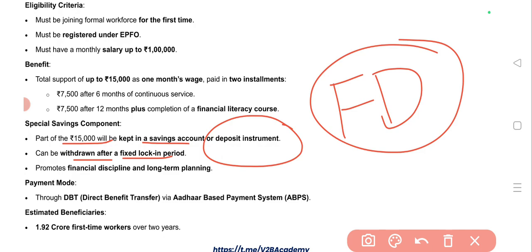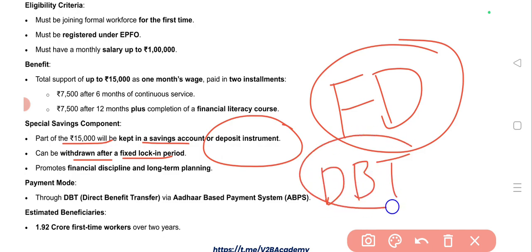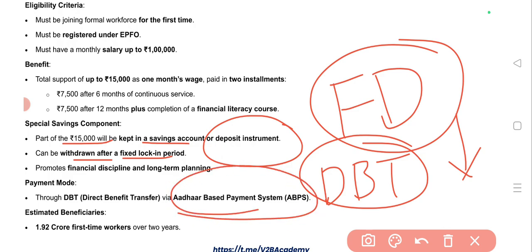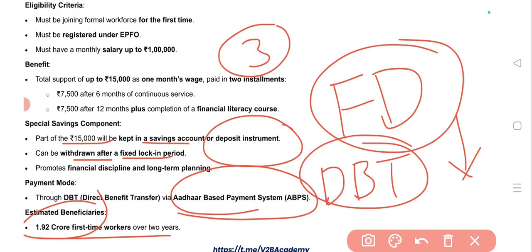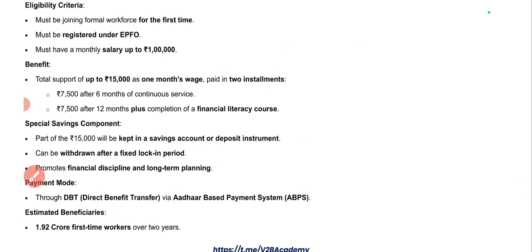The payment procedure will be direct benefit transfers, in order to avoid middleman involvement and decrease corruption. Also an Aadhaar based payment system will be used. Also 1.92 crore first time workers will be part of this scheme. So more than 3 crore jobs will be created, and out of this, first time workers will contribute more, that is 1.92 crore new jobs will be given to first time workers, over 2 years.